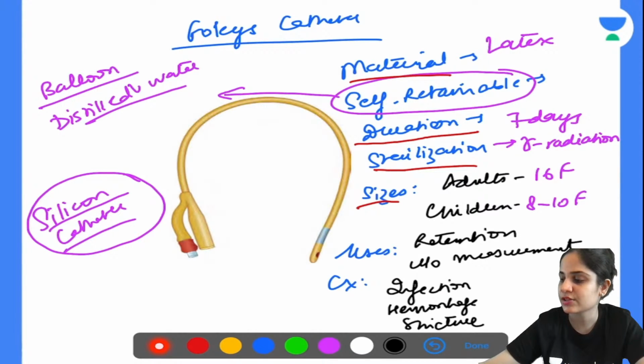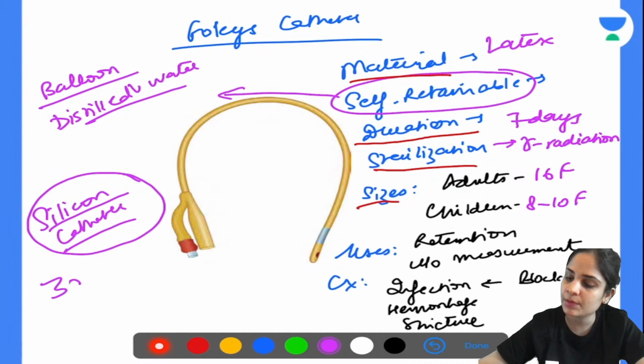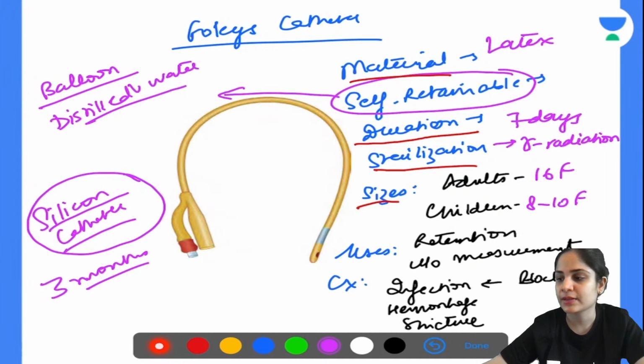Infection can happen. There can also be a blockage of the catheter. So tell me, how long can we keep a silicone catheter? Fairs is saying 30 days, Chole Bhature is saying 1 month. Very good. So maximum of 3 months. You can keep a Foley's catheter up to a maximum of 3 months. Alright. So remember this answer.